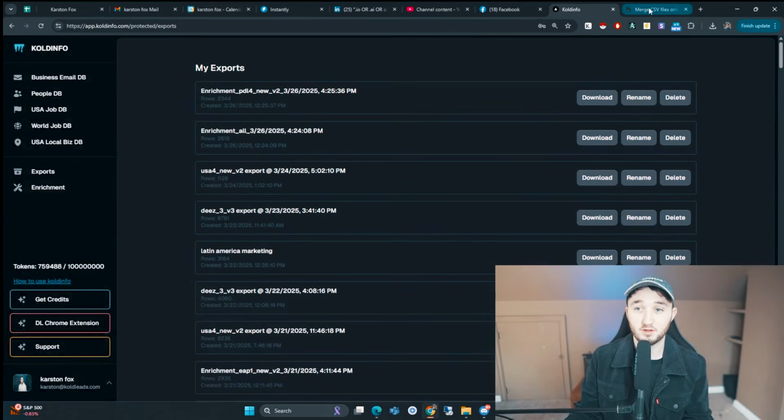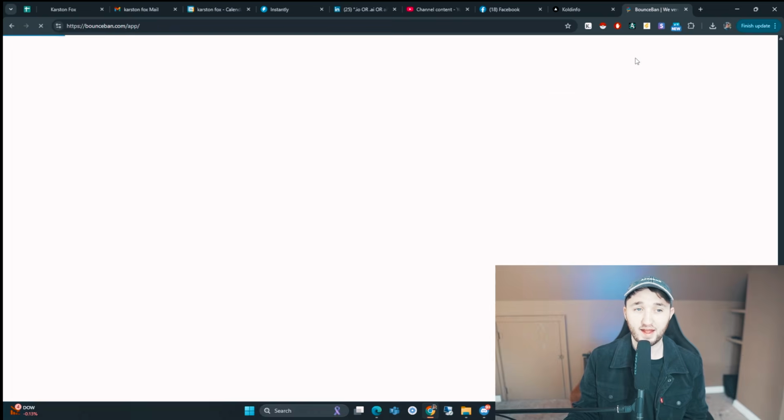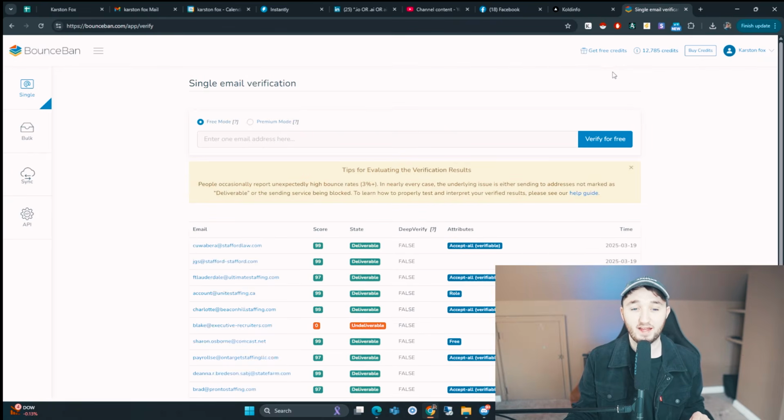So I'm going to use a tool, bounceban.com. I think I started using this one because it was a little cheaper per search, and it also verifies if it's a catch-all email. A lot of other tools, like Reoon Email Verifier, if it's a catch-all email, will just say catch-all, and so you don't know whether or not it's actually a valid email. Some other tools will actually verify catch-all emails. It's a little more expensive to do it that way, but you just get way more data out of it.